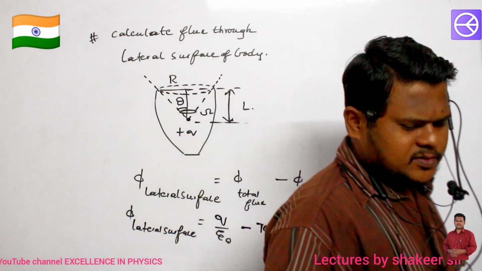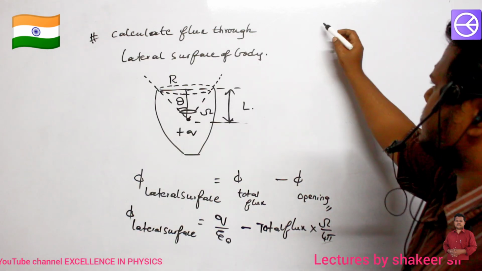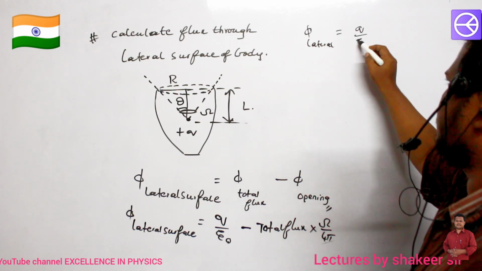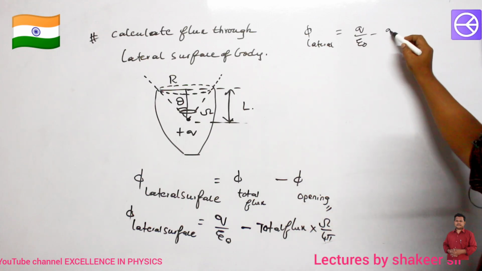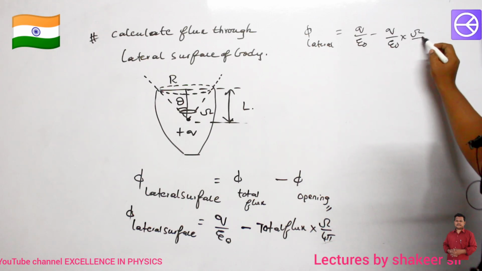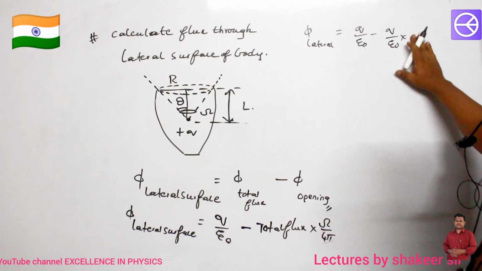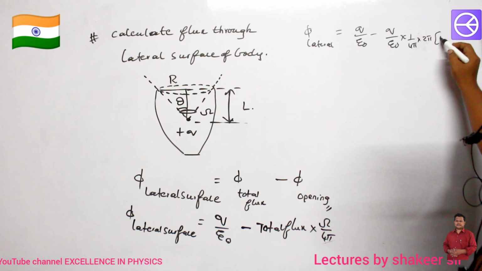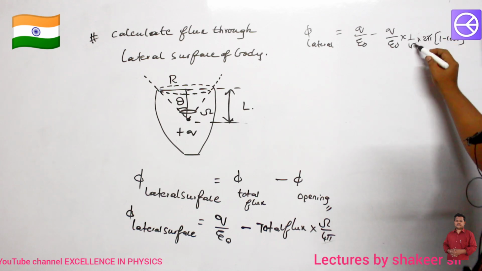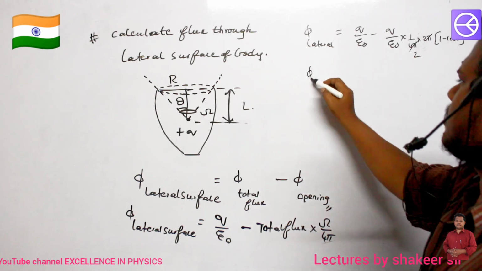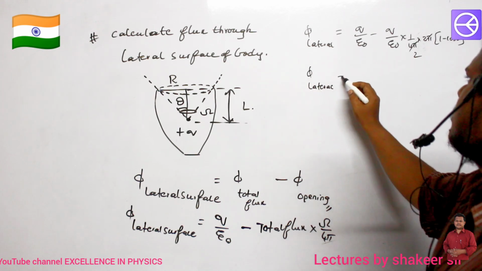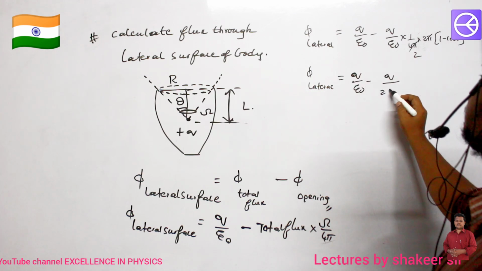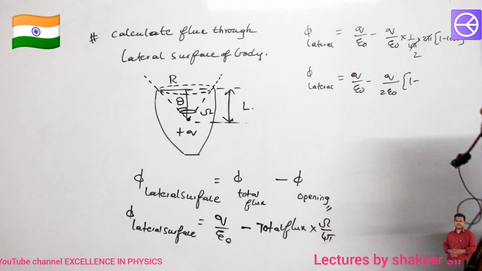So the flux through the lateral surface is equal to Q by epsilon naught minus total flux, again Q by epsilon naught, multiplied by sigma divided by 4 pi. Sigma divided by 4 pi can be written as 2 pi into 1 minus cos theta over 4 pi. So flux through the lateral surface is equal to Q divided by epsilon naught minus Q divided by 2 epsilon naught multiplied by 1 minus cos theta.